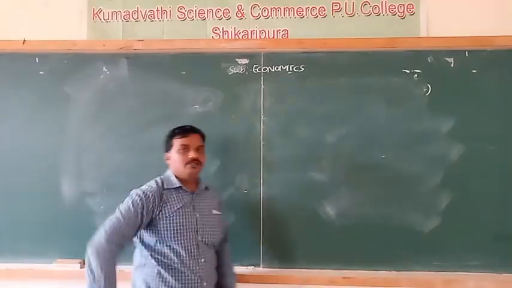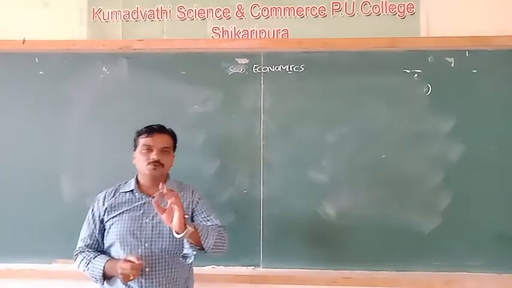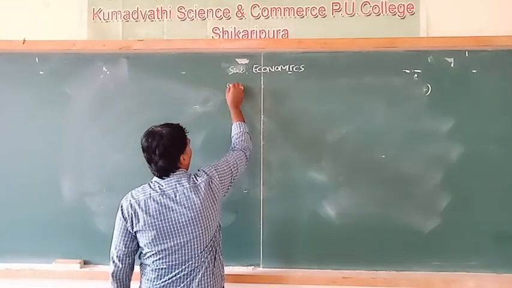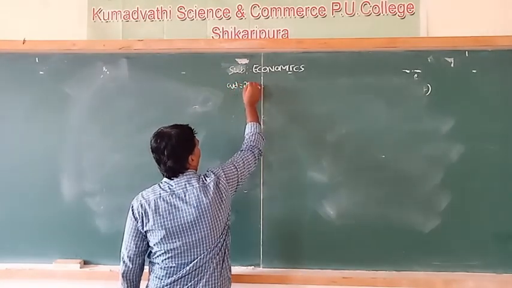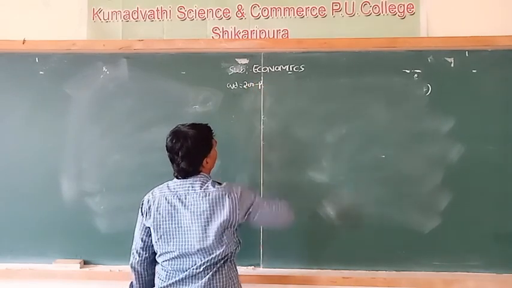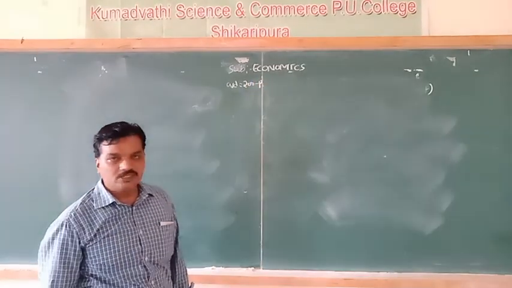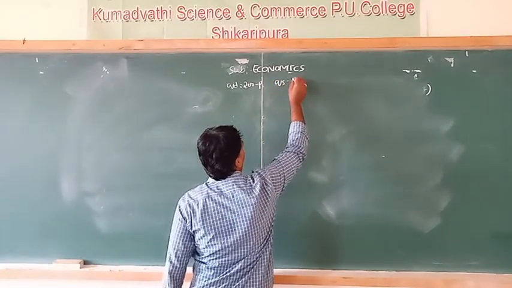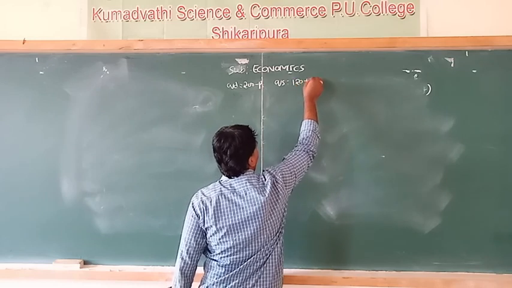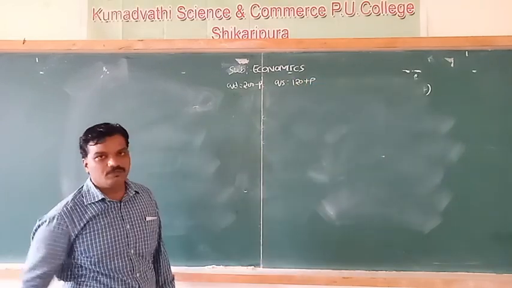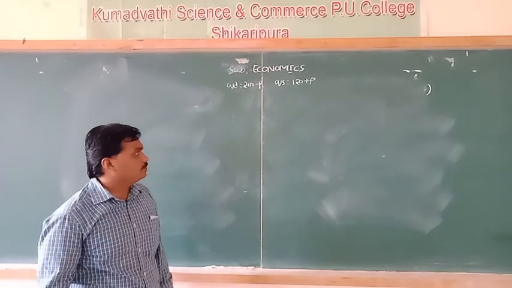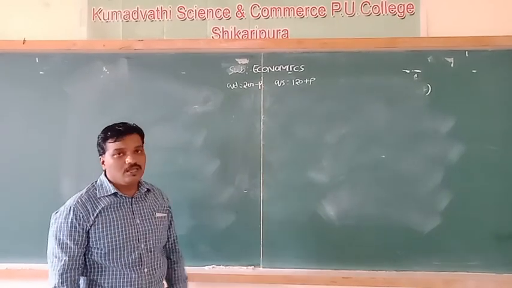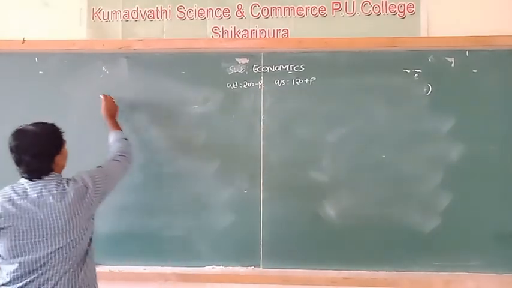Okay, let's see the question, which is asked for 6 marks. The market demand equation is QD is equal to 200 minus P, and the market supply equation is 120 plus P. On the basis of these two equations, we have to calculate one thing.